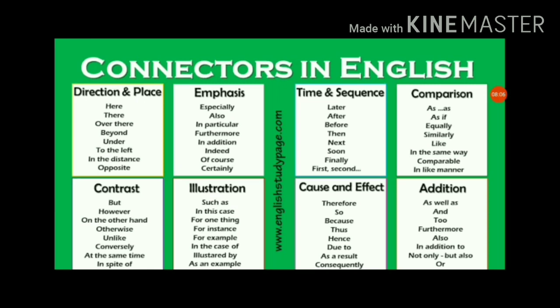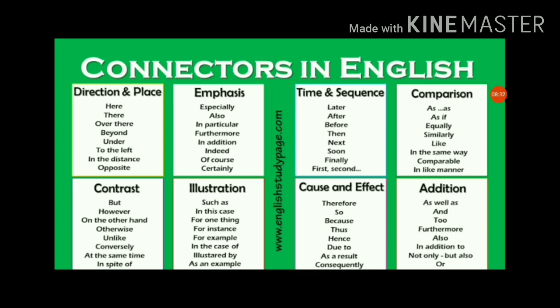Comparison: as as, if, equally, similarly, like, in the same way, comparable, in like manner. Again, contrast: when we mention two contrasting things in the same sentence, we use these connectors: but, however, on the other hand, otherwise, unlike, conversely, at the same time, in spite of.